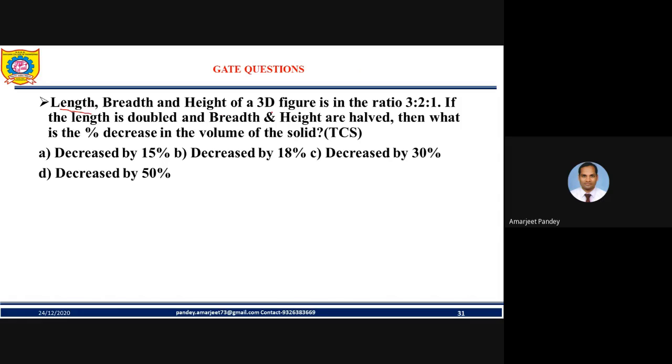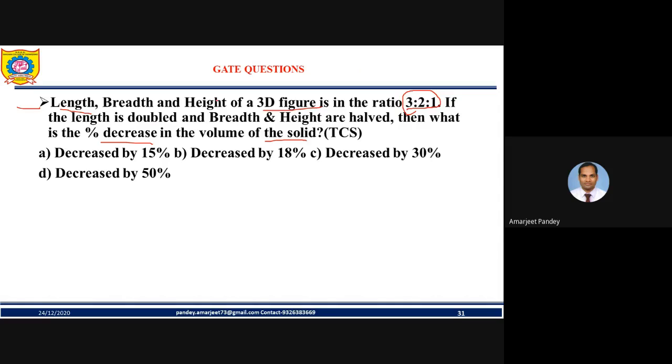Length, breadth, and height of a 3D figure are in the ratio of 3:2:1. Okay, what is given? The length, breadth, and height of a 3D figure are in the ratio 3:2:1. If the length is doubled and breadth and height are halved, what should be the percentage decrease in the volume of that solid? Good question, friend.